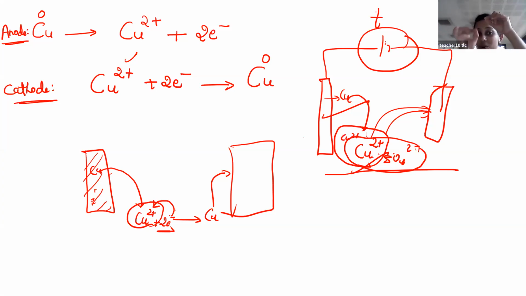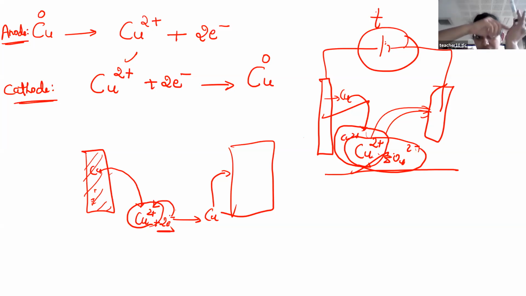Imagine this is a bowl, the copper vessel, and this is the porous pot, white in color. Inside that you also have to dip an electrode and take a solution there. An ion exchange always takes place between these two.